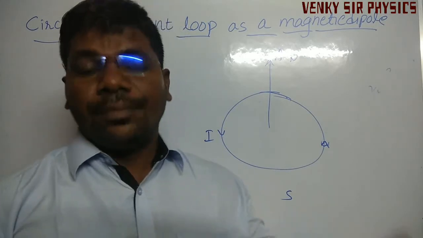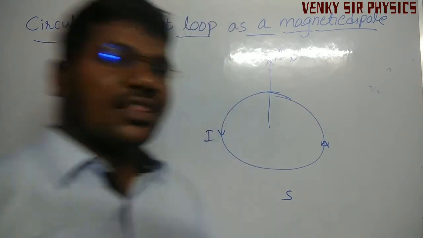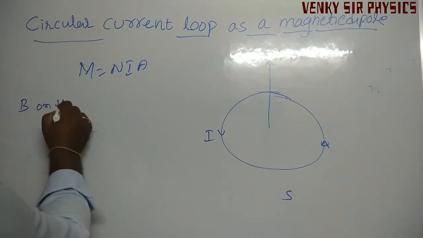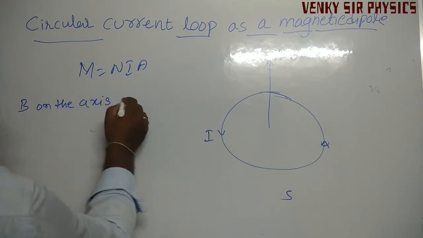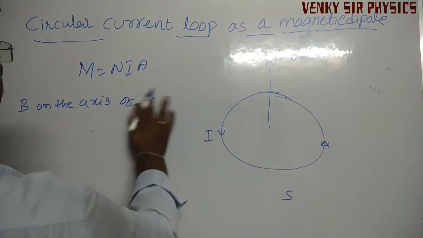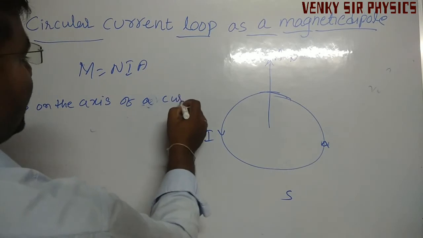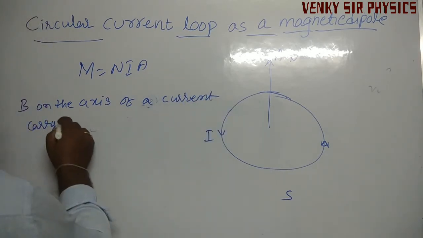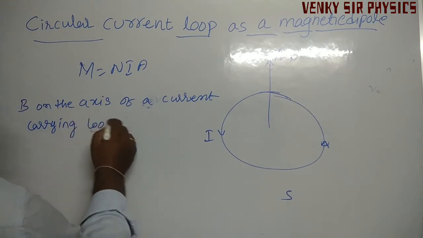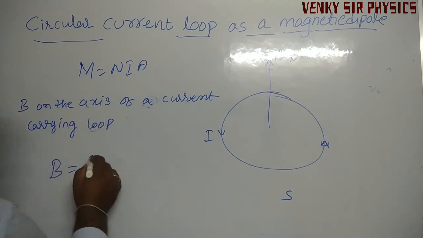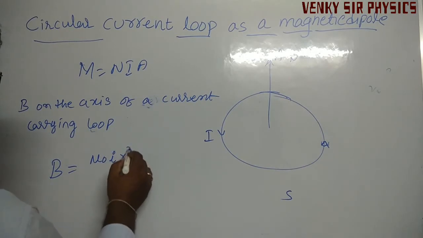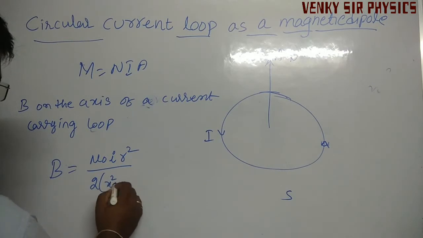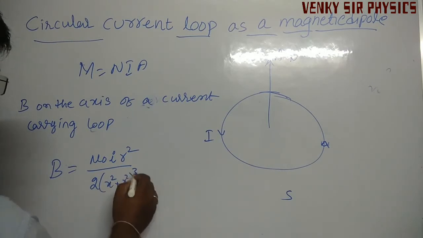The previous formula: B on the axis of a current carrying loop is given by B is equal to mu naught I R square divided by 2 into x square plus r square whole power 3 by 2.